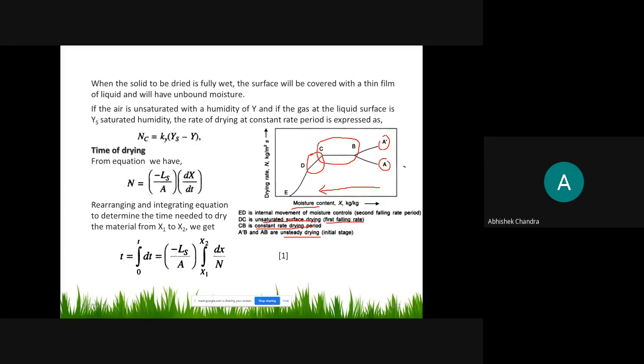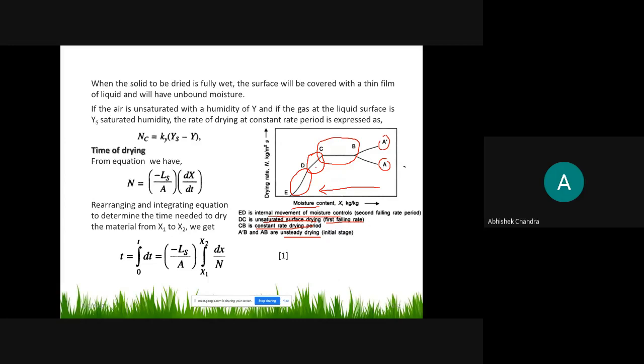Then the internal movement of moisture control; this portion represents internal movement of moisture control. Last time we discussed that the falling rate period may be linear, may be non-linear, or may be a combination of both.